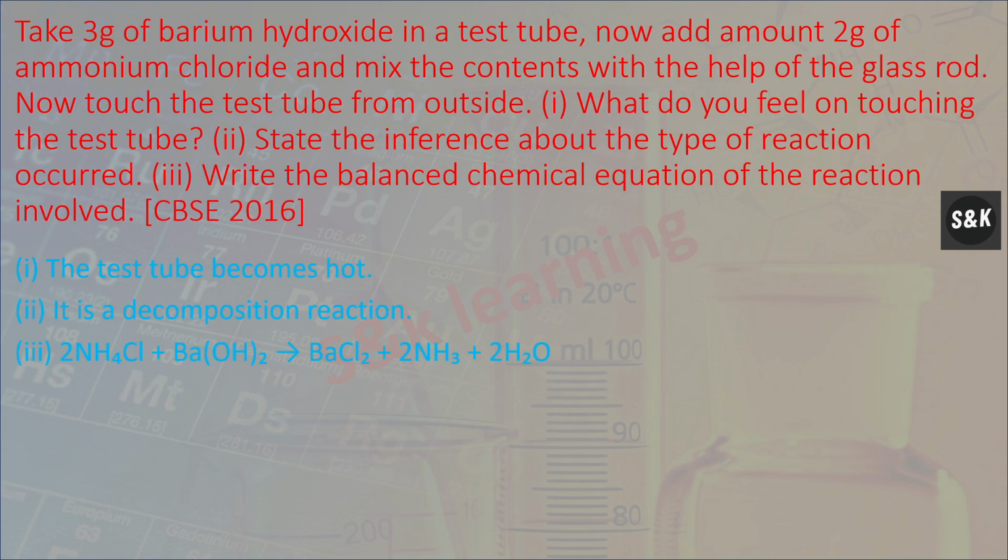Next, take 3 grams of barium hydroxide in a test tube. Now add about 2 grams of ammonium chloride and mix the contents with the help of a glass rod. Now touch the test tube from outside. What do you feel on the test tube? Second, state the inference about the type of reaction that occurs. Third, write the balanced chemical equation of the reaction involved.